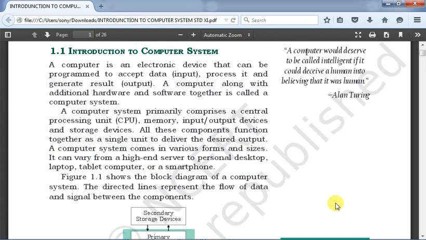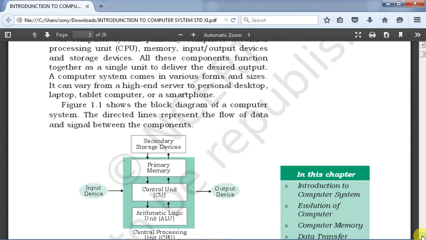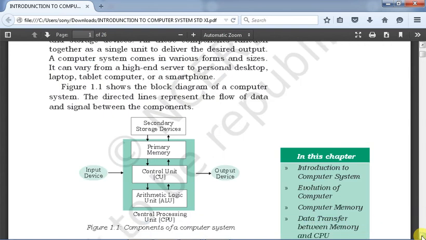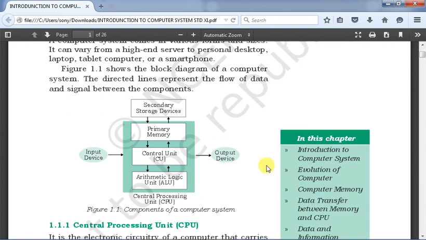Here is the block diagram of a computer organization or computer system. The directed lines you can see here represent the flow of data. You can see how the data flow takes place from input to output device. Then it comes to the primary memory.